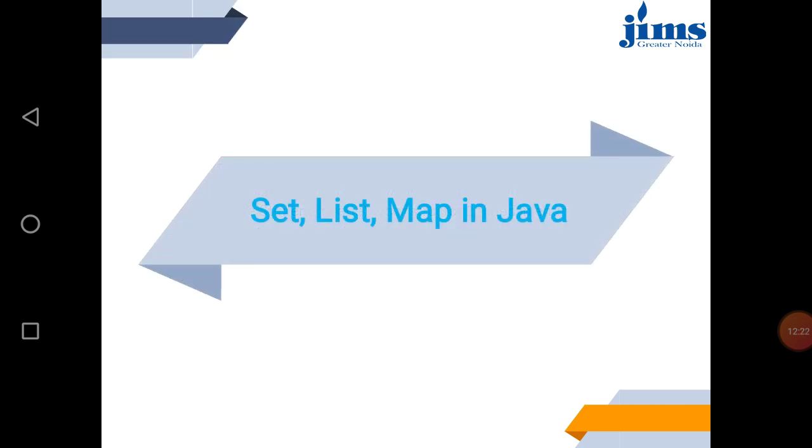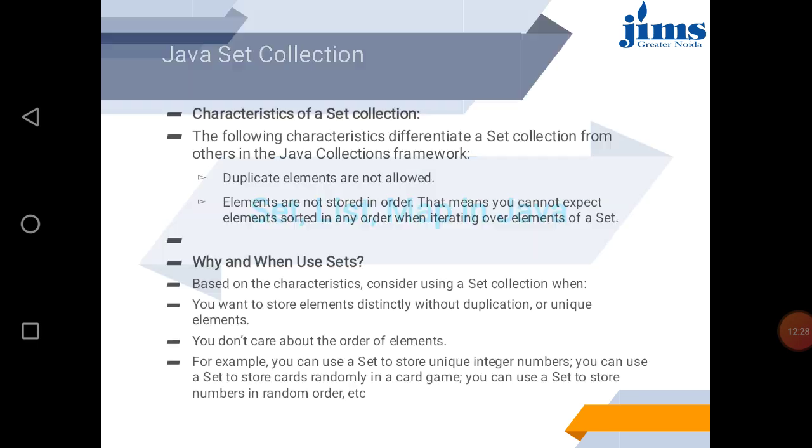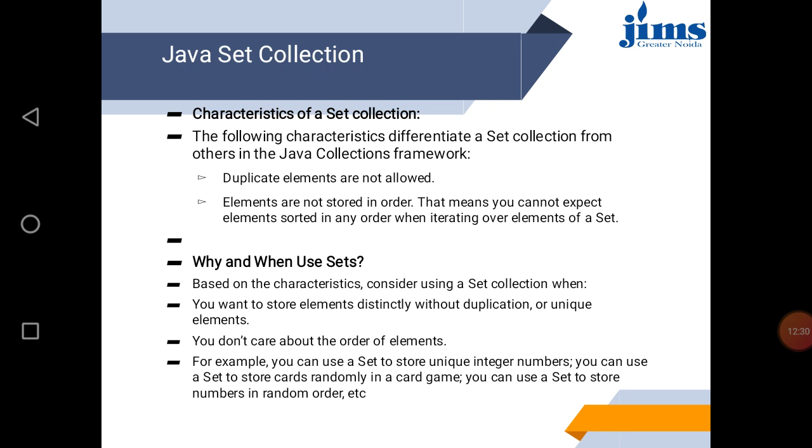So the second topic which we are interested to discuss is set, list, map in Java. As we know, set is a collection, and it is an unordered collection of elements. And when do we use a set? When we want to remove duplicate data from any collection, then we select the set collection.